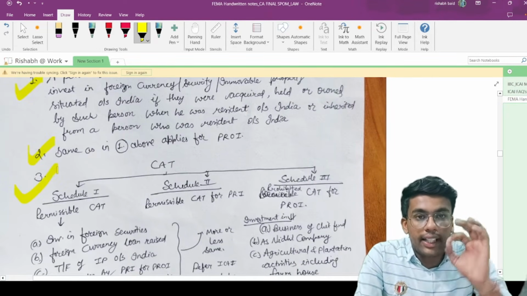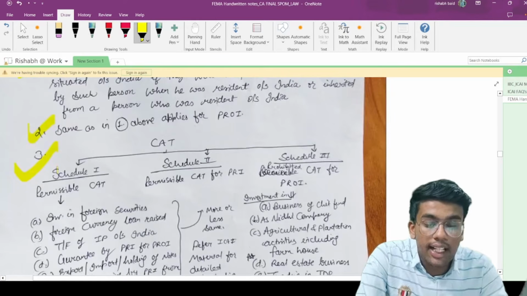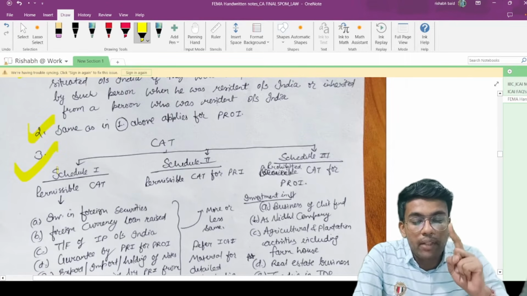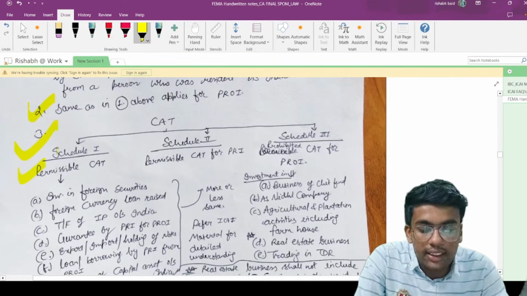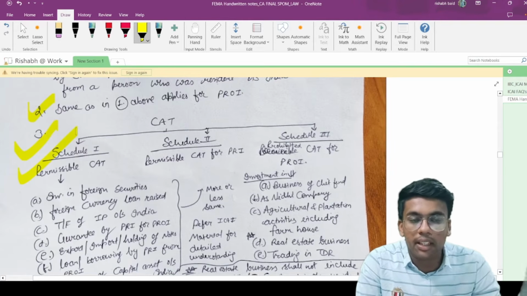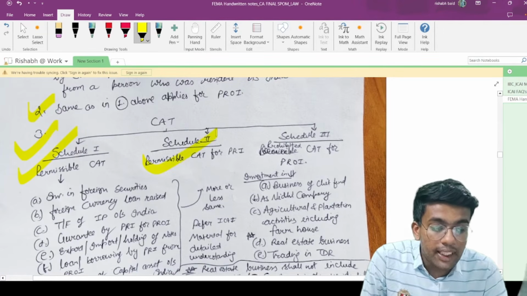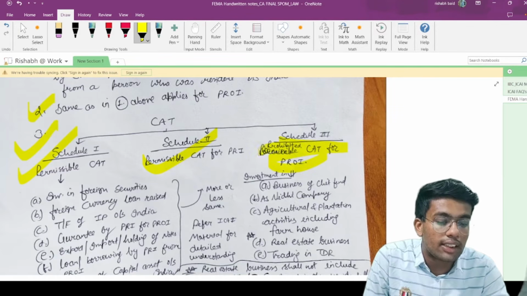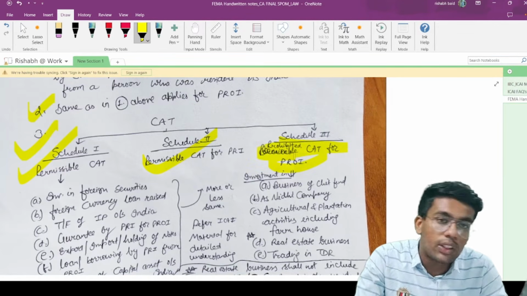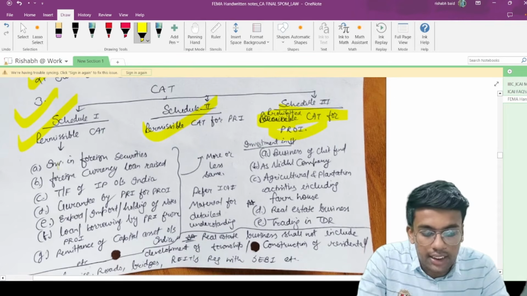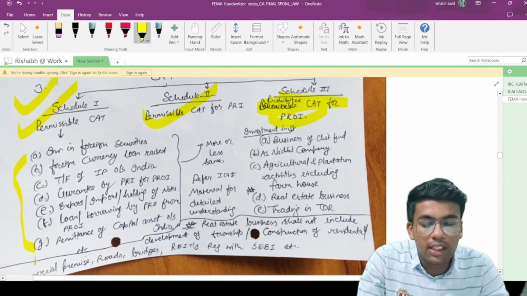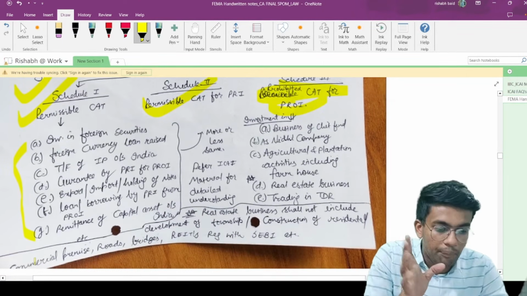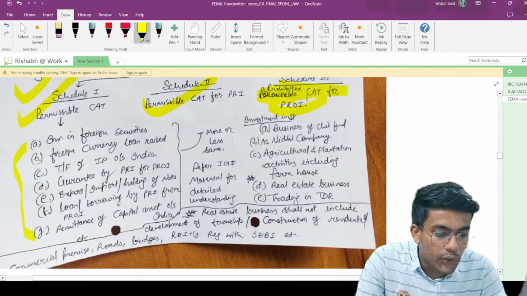Now again, as with current account transactions, for capital account transactions there are also 3 schedules. They talk about permissible capital account transactions, meaning these transactions are completely permissible under FEMA: permissible capital account transactions for person resident in India, and prohibited capital account transactions for person resident outside India. So these are the 3 schedules under your capital account transactions. I would recommend you to read it once. If you read it once, you will be able to recall it properly. Let me clear this for you.